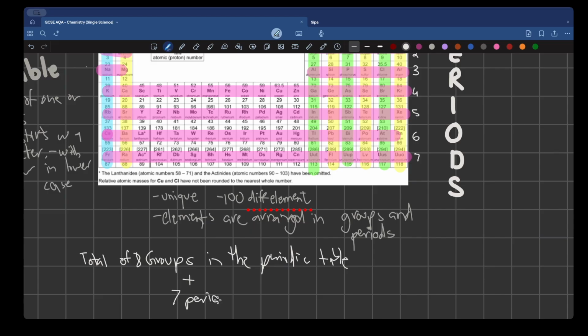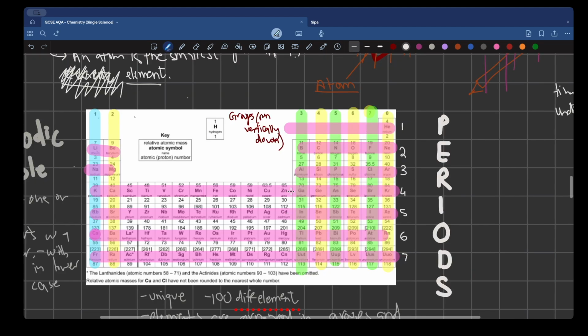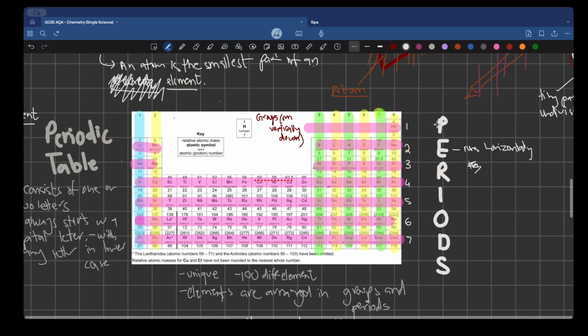Now, I've not really seen a question on define groups or define what a period is, but just to clear our concept, you should know that groups run vertically down on the periodic table, and a period runs horizontally. These are basically the rows in your periodic table. They run horizontally, sideways, however you want to put this.